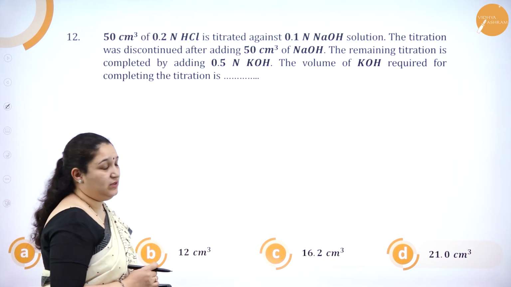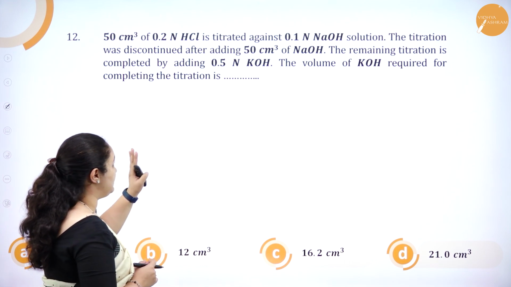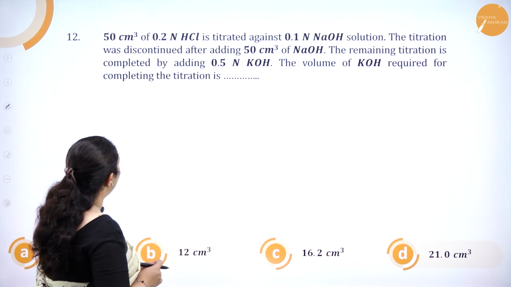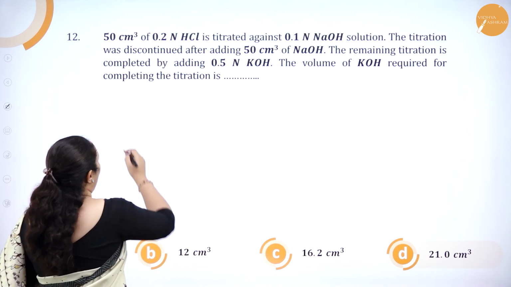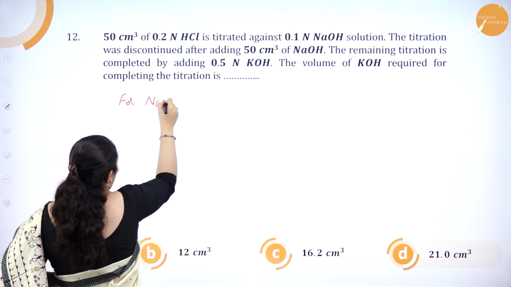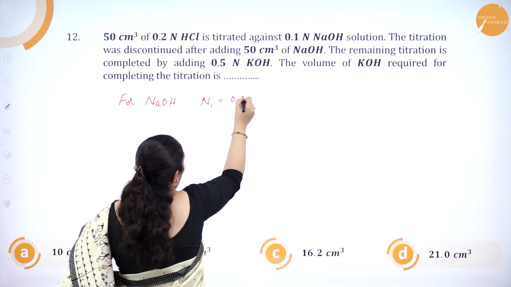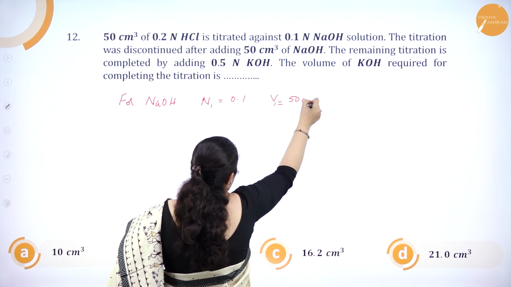So in this question, what exactly do we have? We have 50 cm cube of 0.2 normal HCl which was titrated against 0.1 normal NaOH. The titration was discontinued after adding 50 cm cube. So for NaOH, I know the normality. N1 I will take, that is 0.1, and V1, how much was added? 50 cm cube was added.